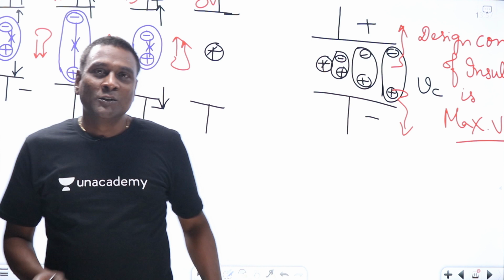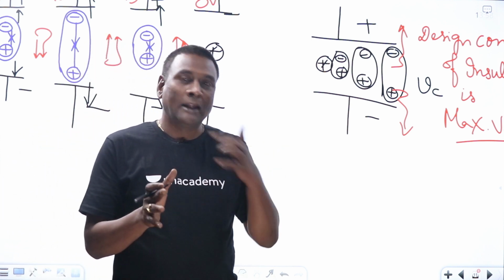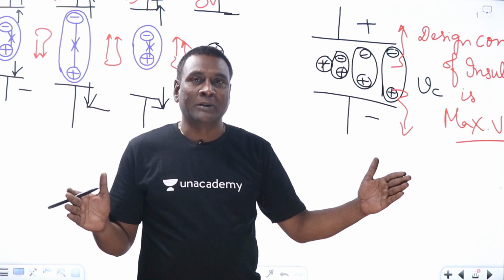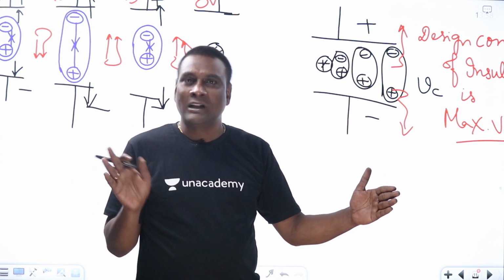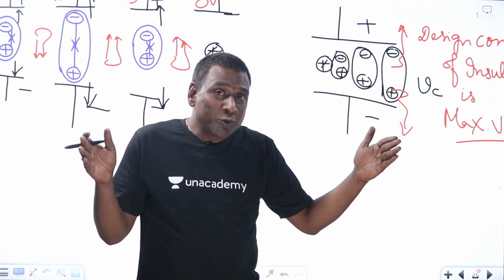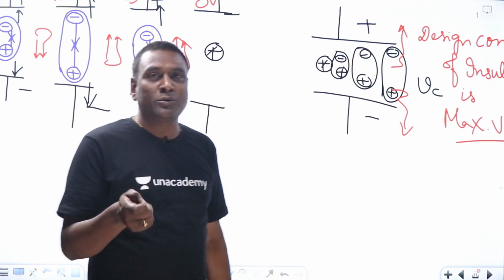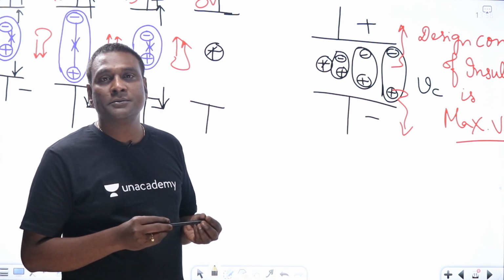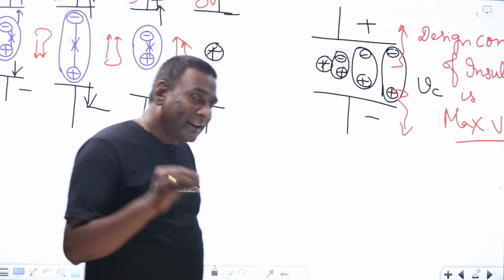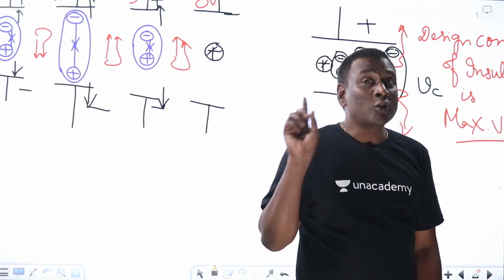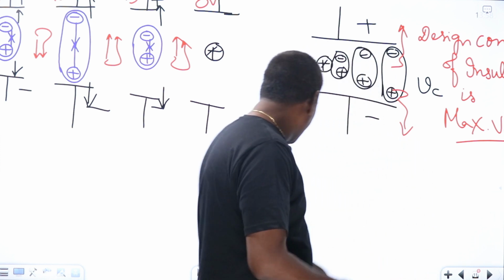Getting my point, right? That machine is designed for 20 years of lifespan. Normally we'll apply 230 only. But out of 20 years of life, at one instant of time, voltage can increase to 1000 volts. Then should I design the insulation for 1000 volts or root 2 into 230? 1000 volts. Let me tell you here.